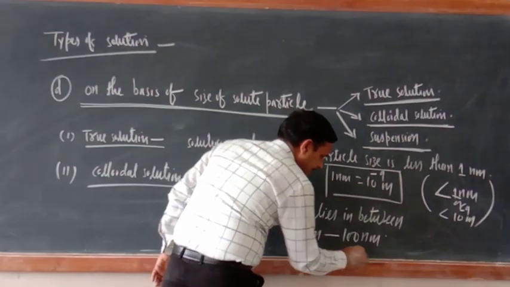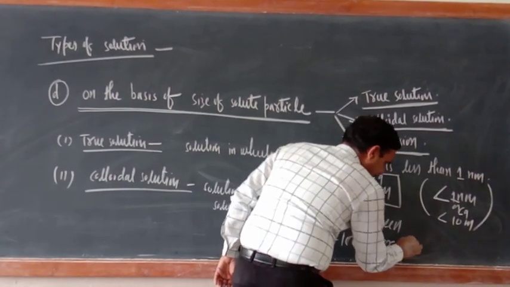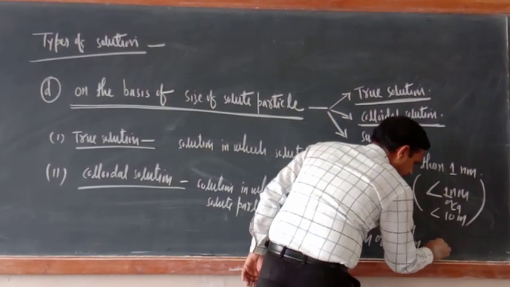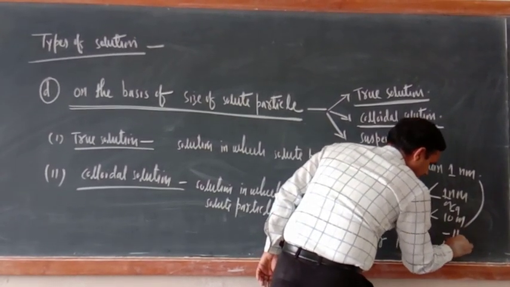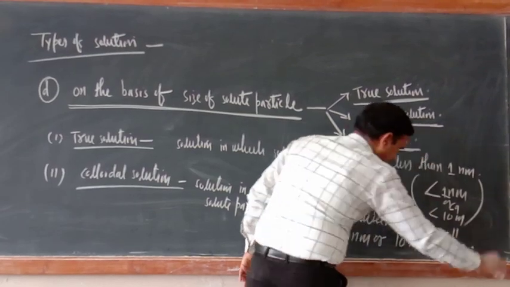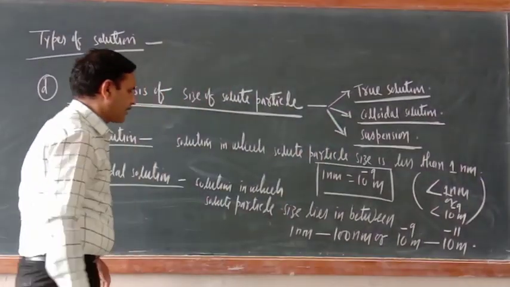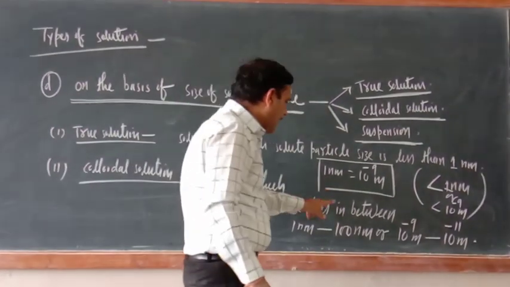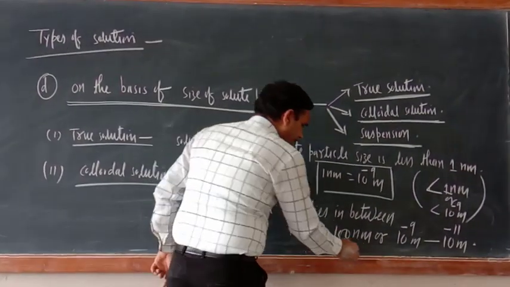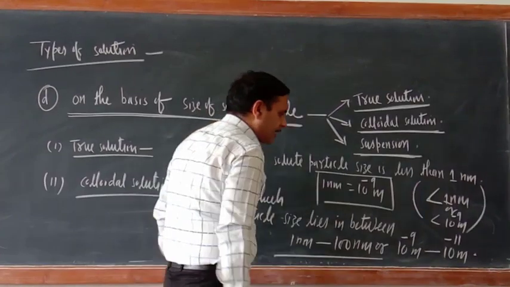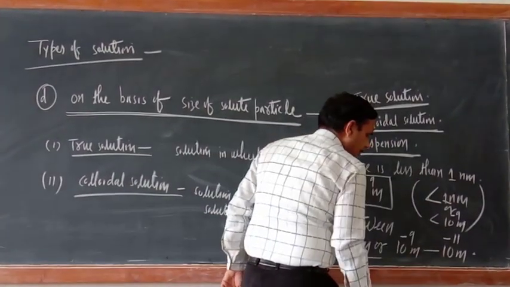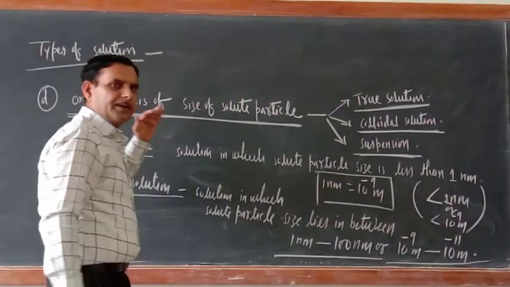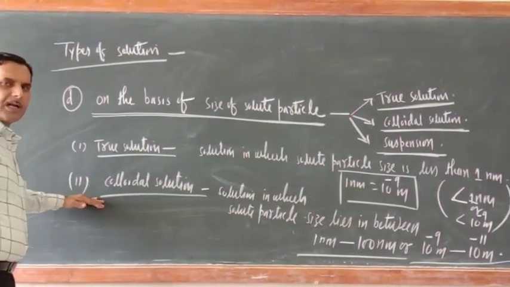Or you can say 10 raised to the power minus 9 meter to 10 raised to the power minus 11 meter. Both ways you can write. This is colloidal solution.